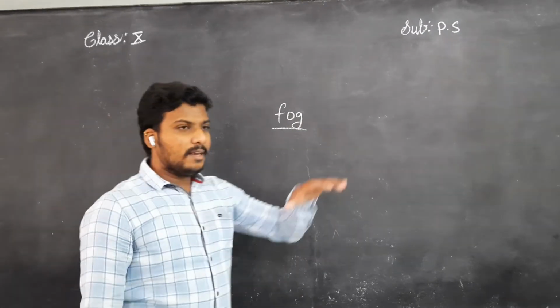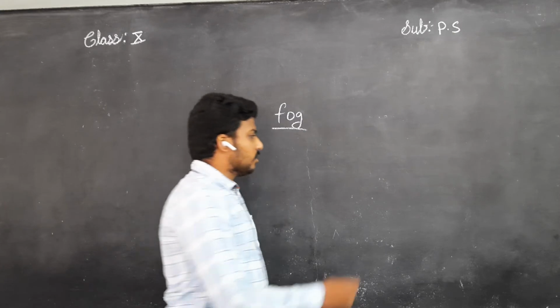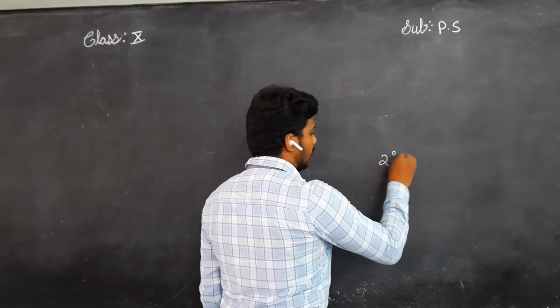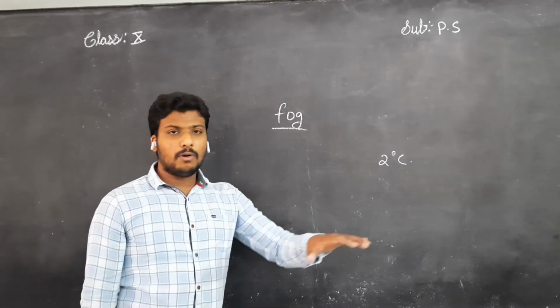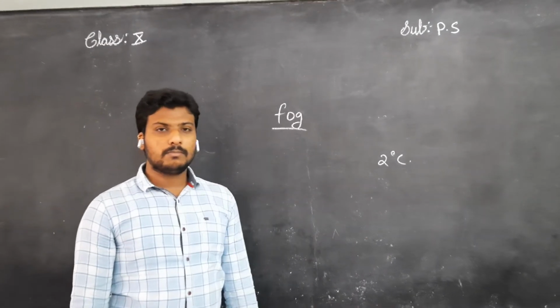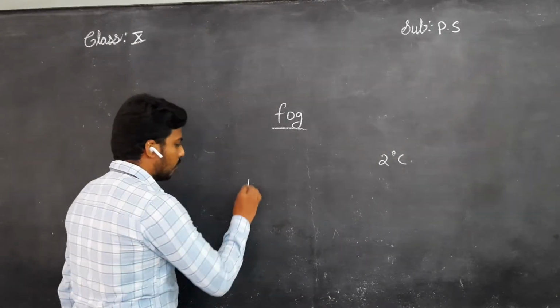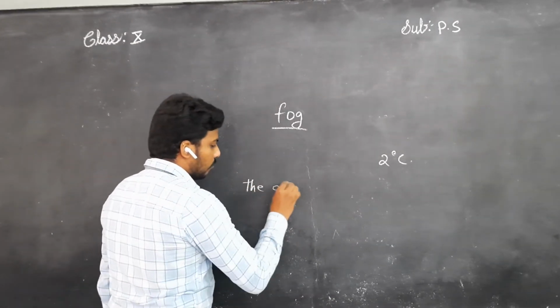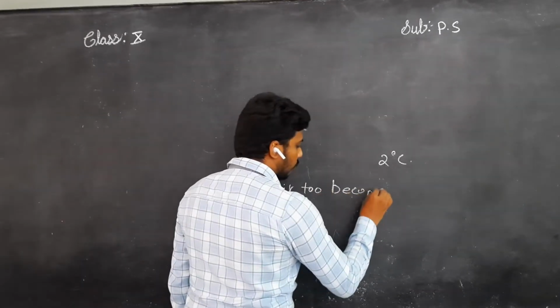Okay, when the temperature falls very low, if suppose the temperature falls to 2 degrees Celsius, right now the temperature is very cool. Then what happens? The air too becomes cool.